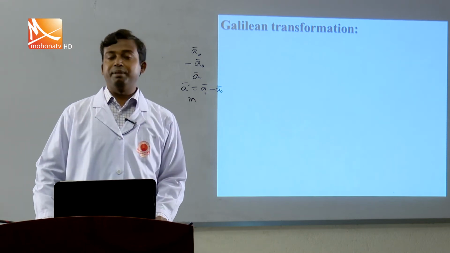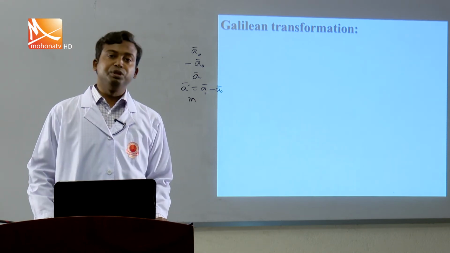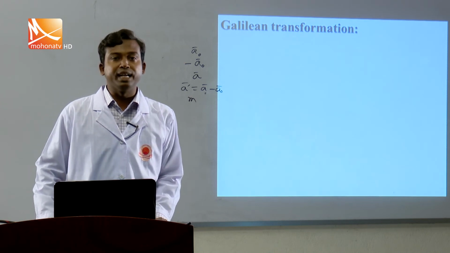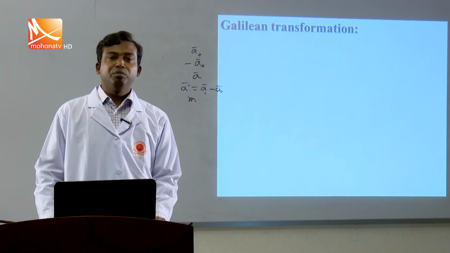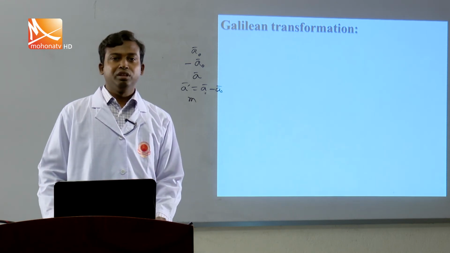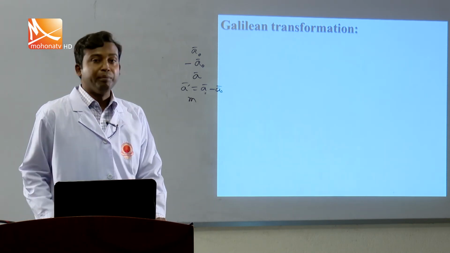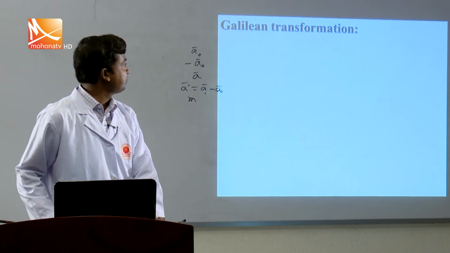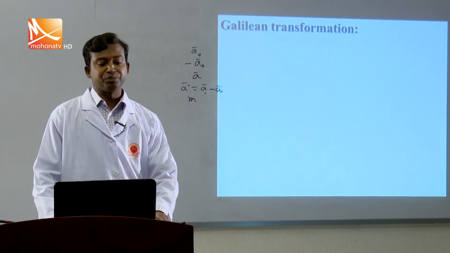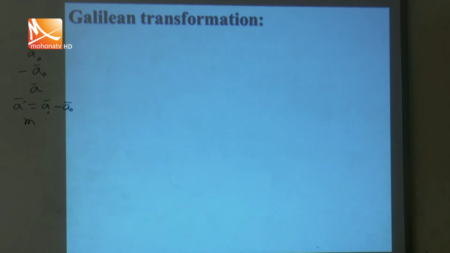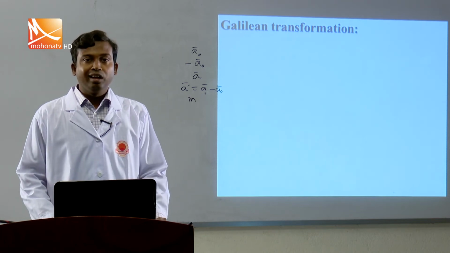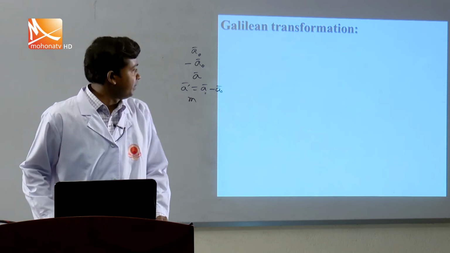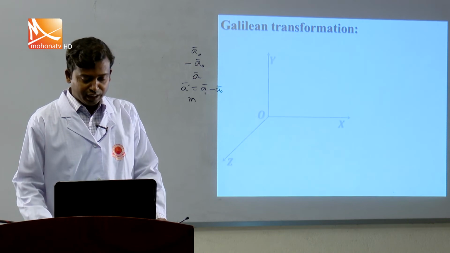The relation that establishes the connection between these two sets of coordinates is known as transformation. Based on the realistic view, the scientist Galileo made a transformation, which is known as the Galilean transformation. So the Galilean transformation establishes the relation among two sets of coordinates of events happening in two reference frames.